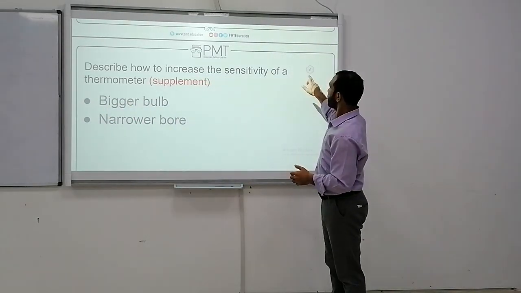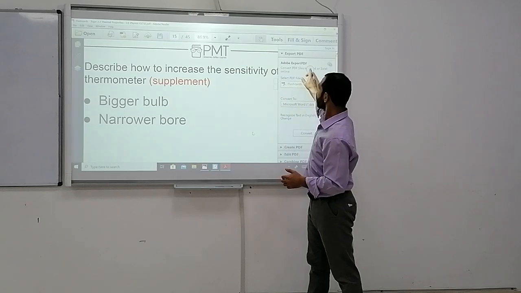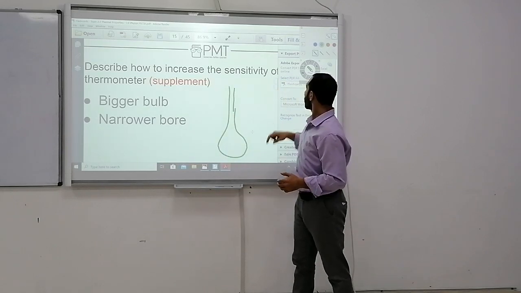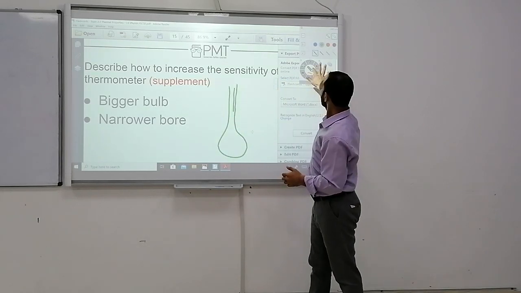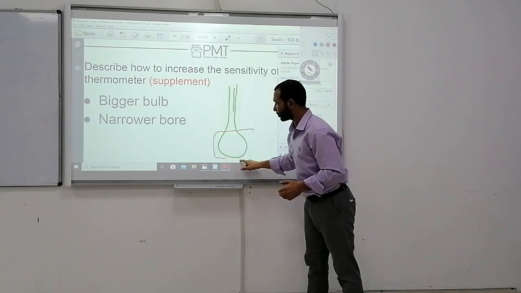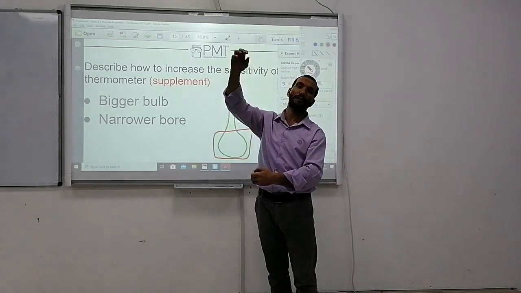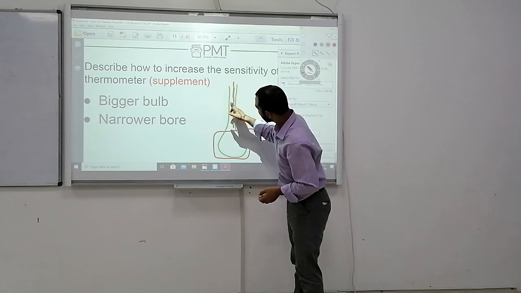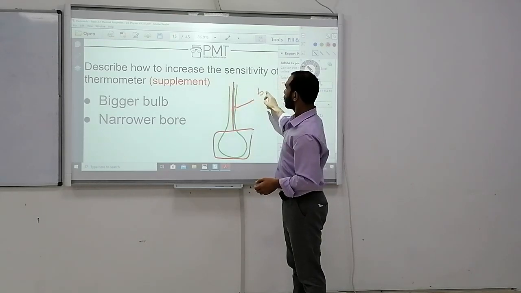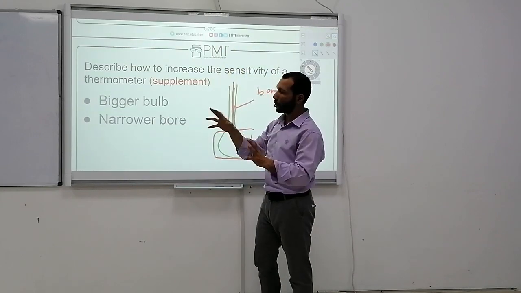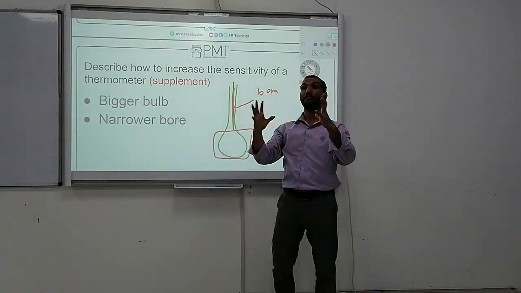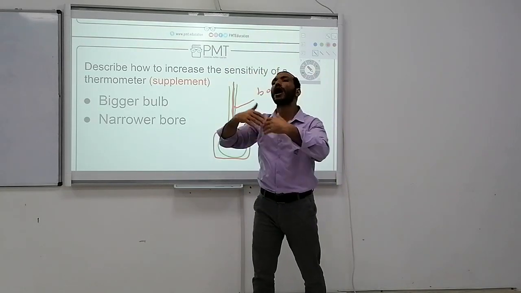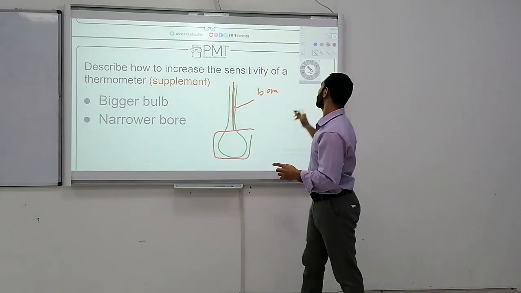If I draw a thermometer this way, number 1, a bigger bulb to contain a large amount of mercury. Number 2, this tube, which we call the bore, should be narrow. Narrow bore and bigger bulb. When we change the temperature, it can take a wide variation.